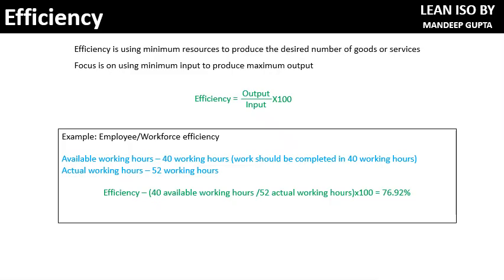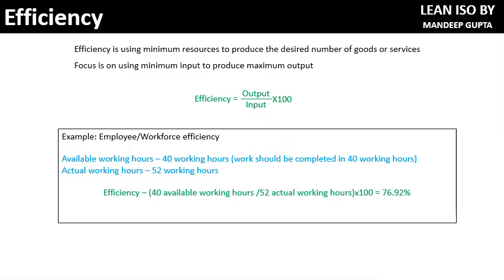How do we calculate efficiency? Again, let's look at how we calculate workforce or employee efficiency. The work which is assigned to an employee was supposed to be completed in 40 working hours. Our available working hours to complete that work were 40, but the actual working hours were 52. So the employee took 52 working hours to complete that task.